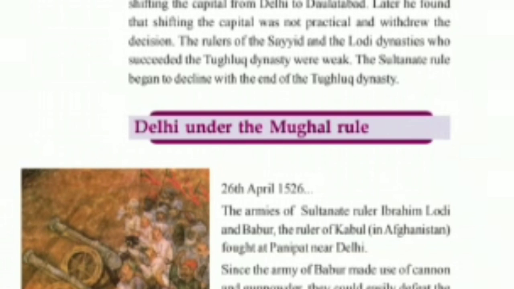Since the army of Babur made use of cannon and gunpowder, they could easily defeat the army of Ibrahim Lodi. Babur ended the Sultanate reign and established a new rule known as the Mughal rule with Delhi as the capital.